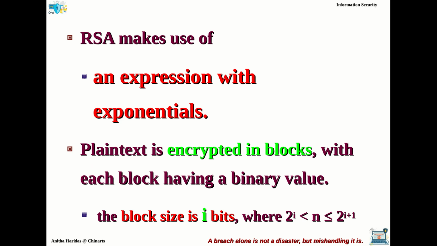For example, if the block size is 3 bits, then the value of n will range from 000 to 111. So that is what is represented here, right? The n value will be between 2 power I to 2 power I plus 1. So this is the possible value that we can have for the blocks in the RSA scheme.